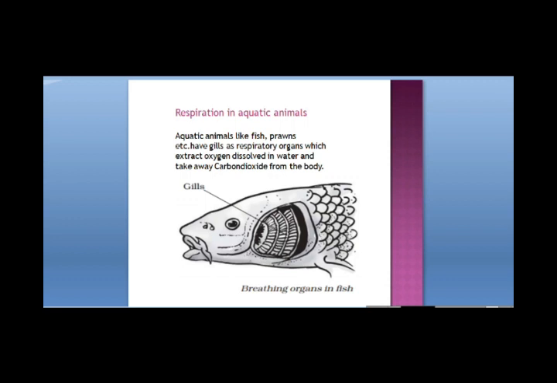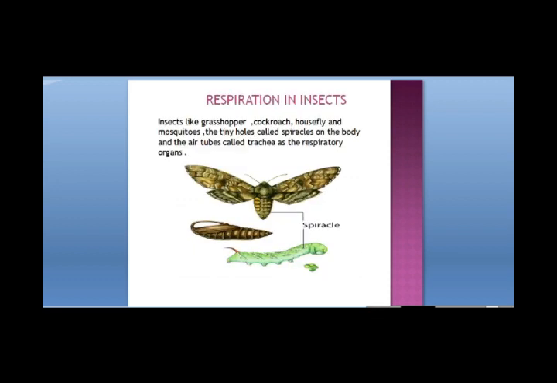Why? Because the oxygen dissolved in the water is very less as compared to that present in the air. That is why they breathe fast. The faster rate of breathing provides more oxygen to the aquatic animals. So this is how the rate of breathing in the aquatic animals is different from that in the terrestrial animals.